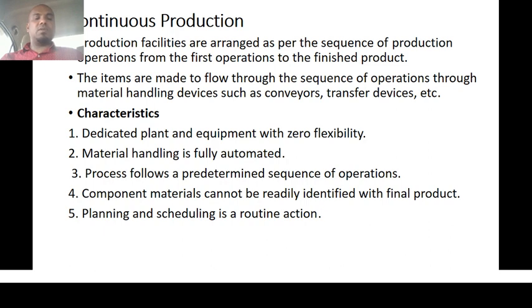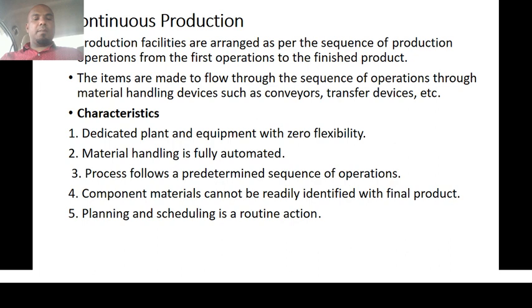Third one is process follows a predetermined sequence of operations. Here the production process will follow a predetermined sequence, which is already planned by the production management or production team. So how to start and when to start, what different processes have to be involved, and what different machineries have to be assigned. That is pre-planned. So the product has to be followed through the particular process.